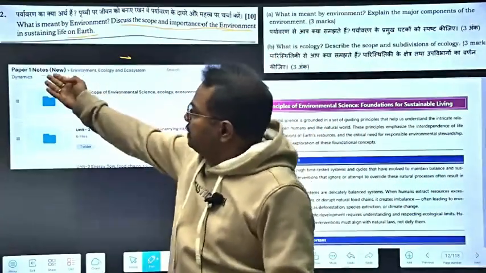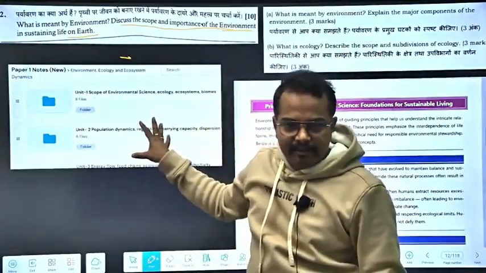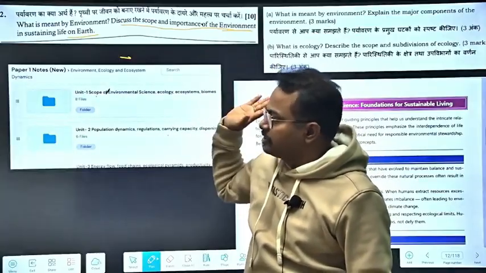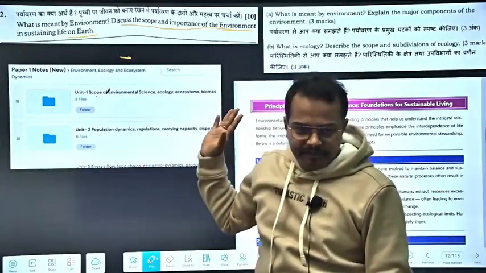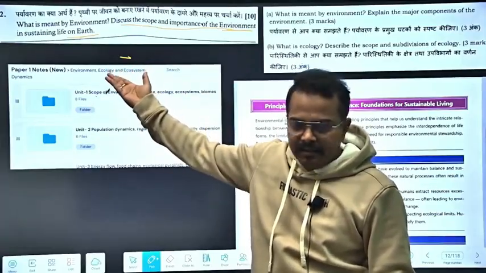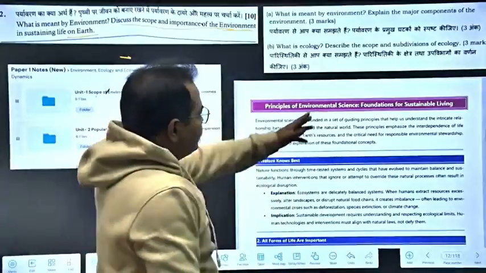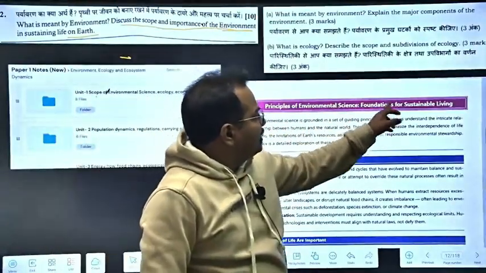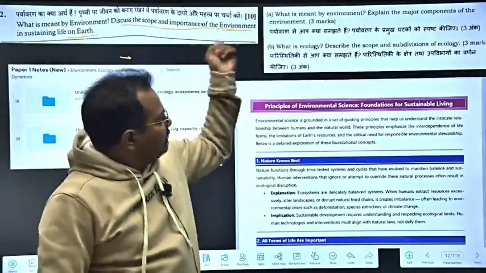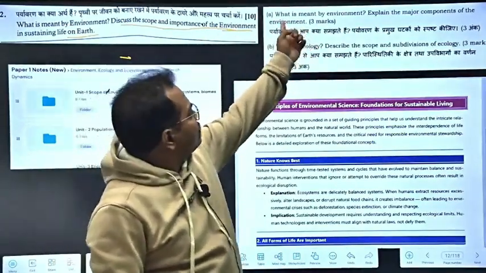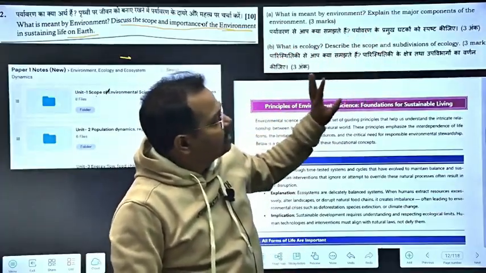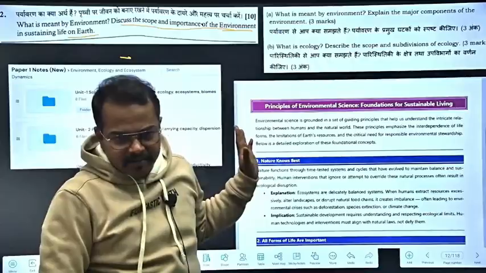Rather, in this paper 1 notes, this is the screenshot from our application in which the entire unit is for the scope of environmental science, ecology, ecosystem, and biomes. Here we have 8 files for that. From one of the files, the first is principles of environment, foundations for sustainability. This whole content is related to this question. Still, in our exam we have asked what is meant by environment, explain the major components, what is ecology, describe the scope and subdivisions of ecology, etc. The same answer will be here.